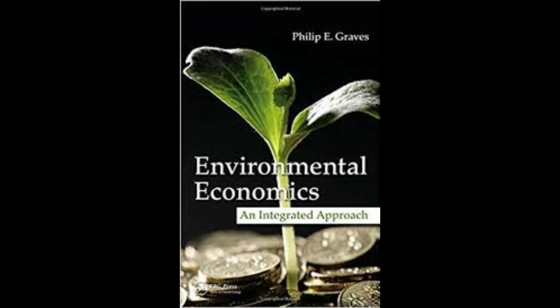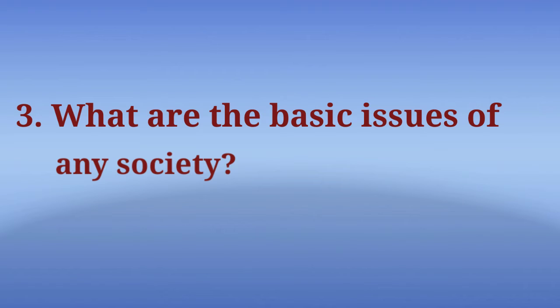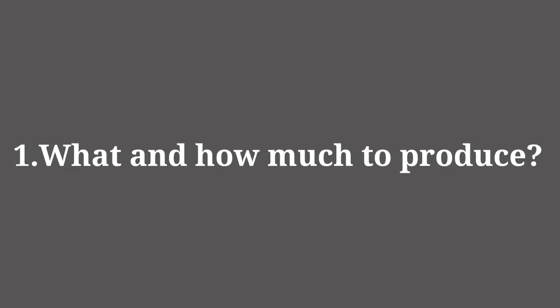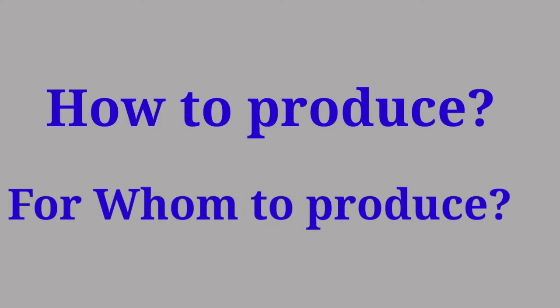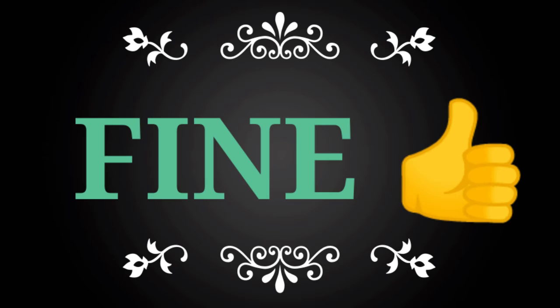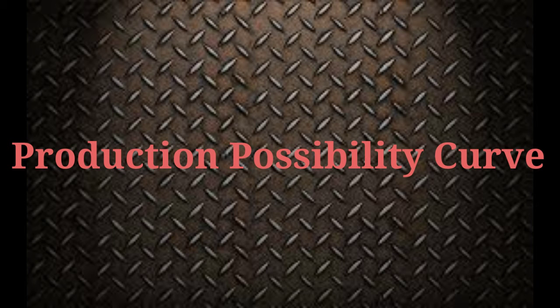Question number 3. What are the basic issues of any society? There are 3 important basic issues or problems of society. One is what and how much to produce. Two, how to produce. And third, for whom to produce. Fine. Let us enter into the topic production possibility curve.